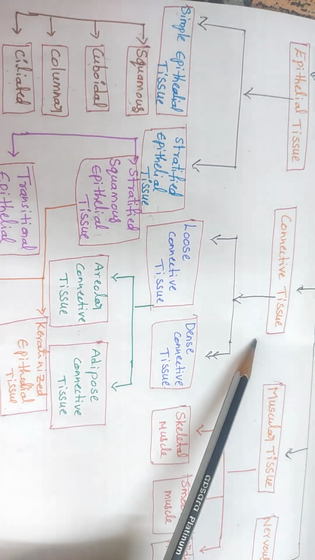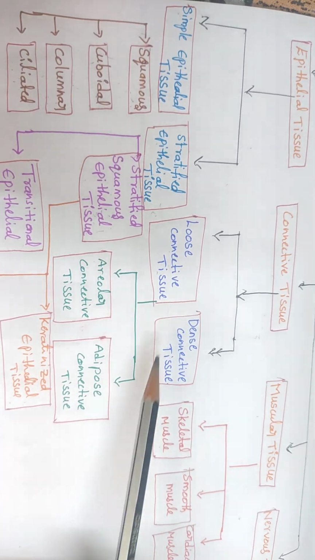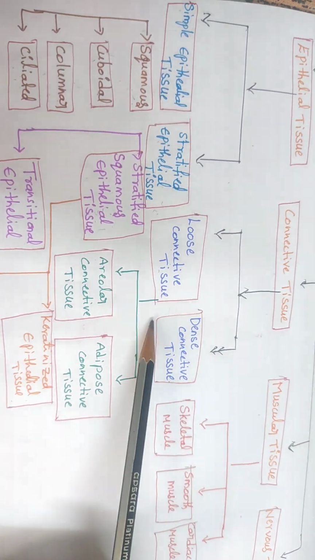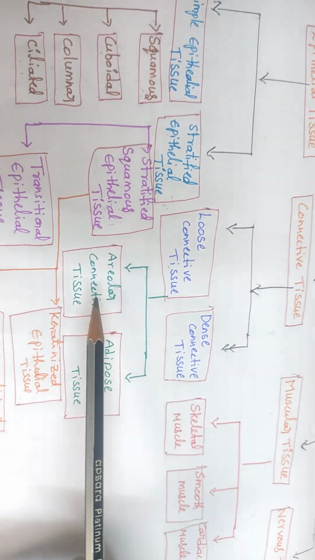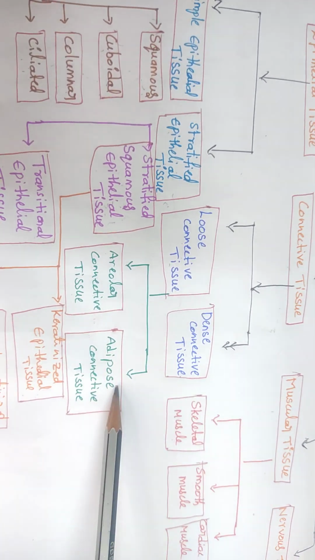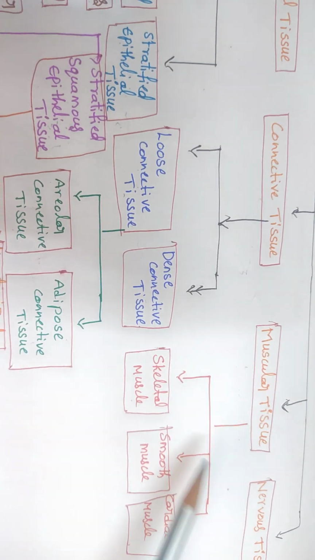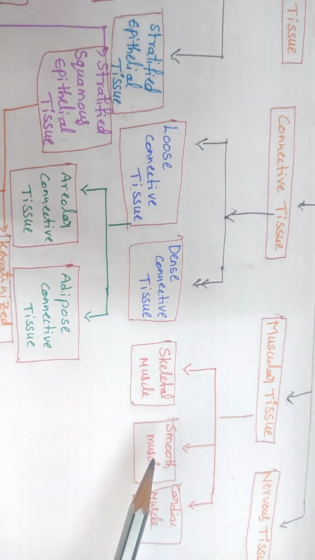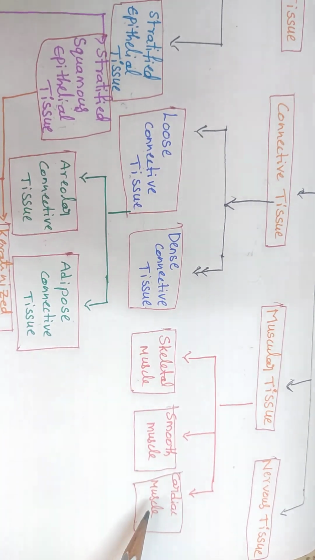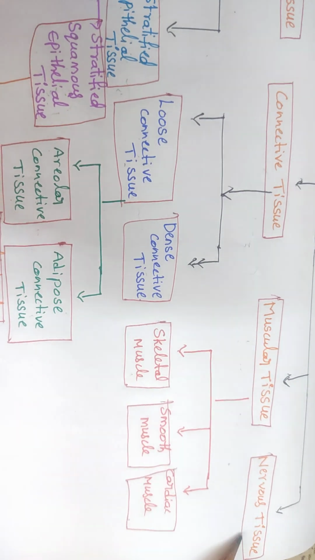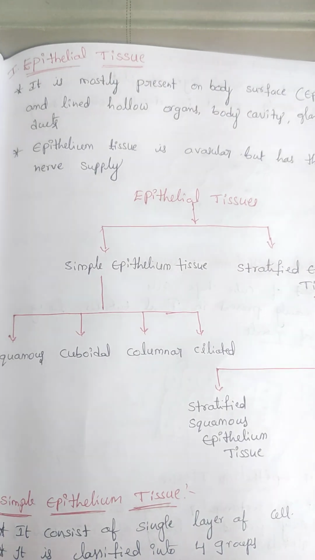And connective tissue also has two main types: loose connective tissue and dense connective tissue. Loose connective tissue is also divided into two main types: areolar connective tissue and adipose connective tissue. Coming to the muscular tissue, it has three main types: skeletal muscle tissue, smooth muscle tissue and cardiac muscle tissue. And coming to the nervous tissue, those are the types of tissues.